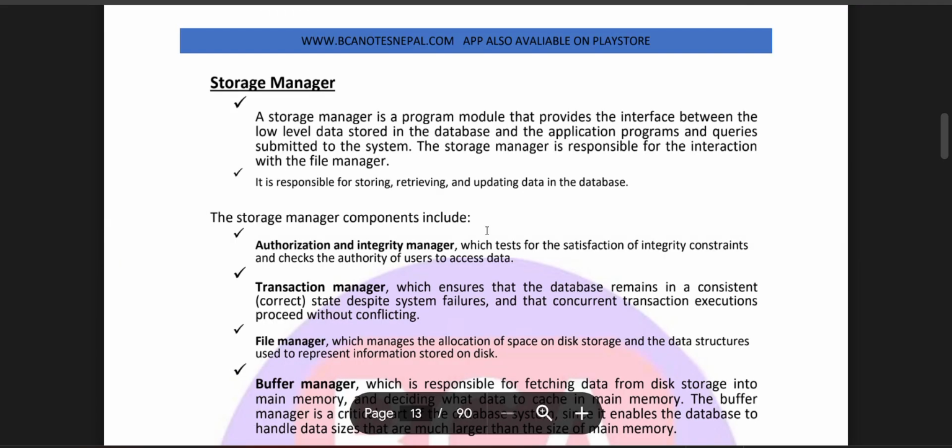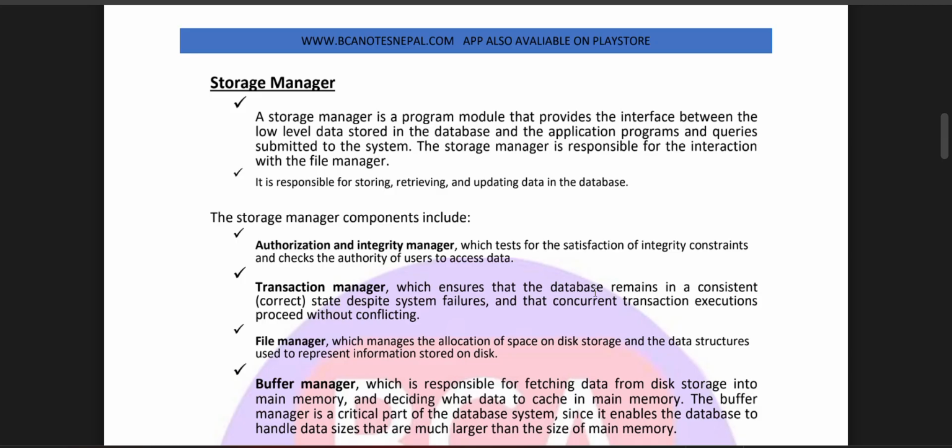Storage manager. A storage manager is a program module that provides the interface between the low-level data stored in the database and the application programs and the queries submitted to the system. A storage manager is responsible for the interaction with the file manager. The storage manager components include the authorization and integrity manager, which tests for the satisfaction of the integrity constraints and checks the authority of users to access the data. Transaction manager, which ensures that the database remains in a consistent, correct state despite system failures and that concurrent transaction executions proceed without conflicting.